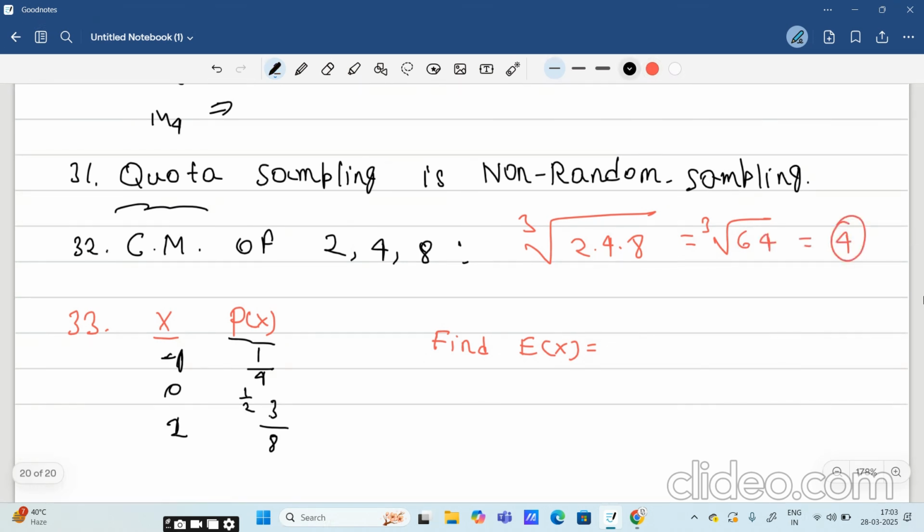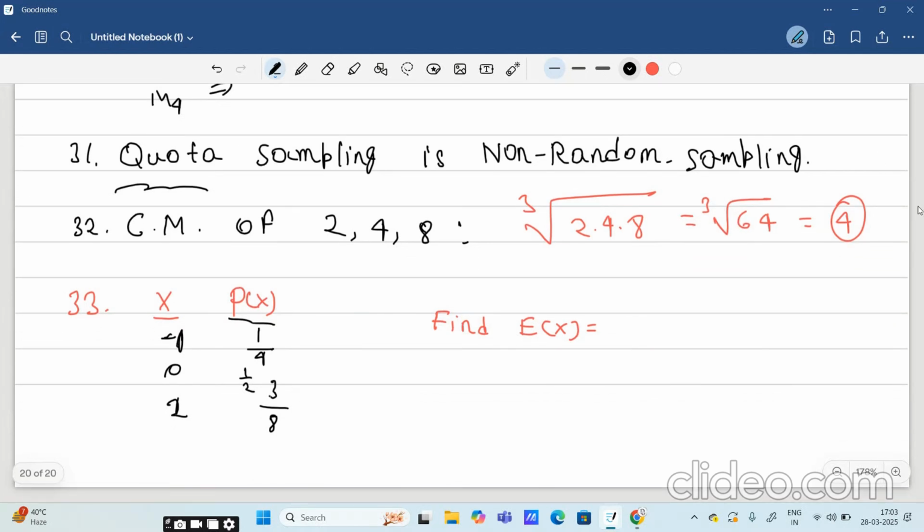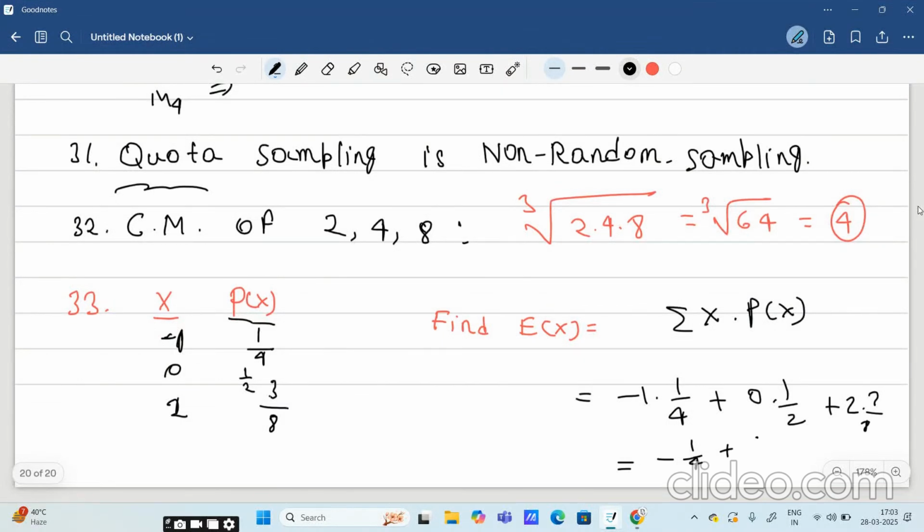Then we have to find E of X, the expectation of X. The values of X are given as -1, 0 and 1. So E of X will be what? This is the summation of X into P of X, that is the probability of X. So we will take the values of X and multiply them with the probability. So that will be minus 1 into 1 by 4 plus 0 into 1 by 2 plus 2 into 3 by 8. So that will be minus 1 by 4 plus 6 by 8.